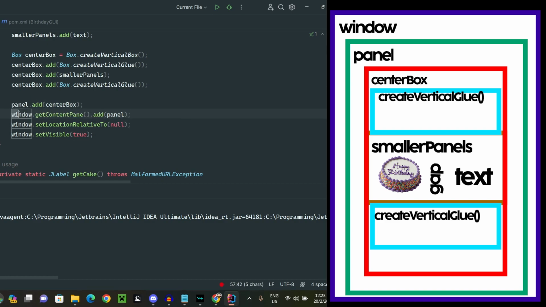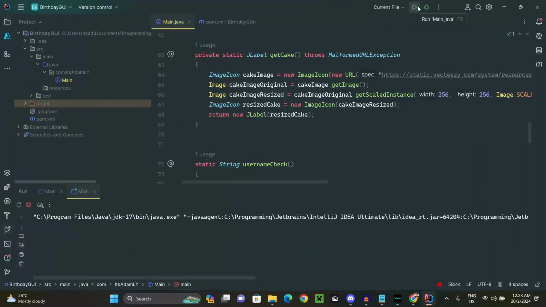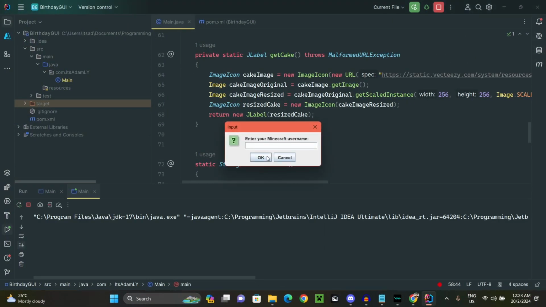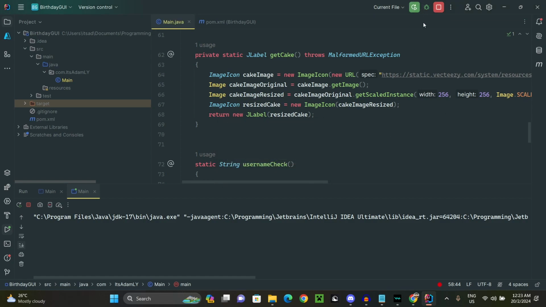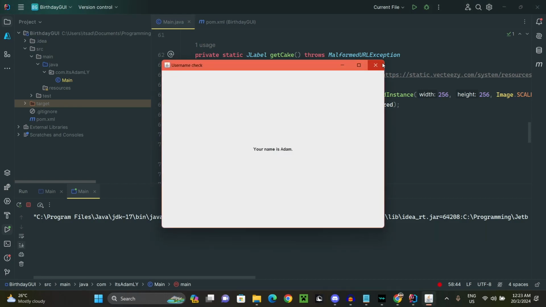And then if we try to run this, okay, if we don't do anything, there's nothing. Okay, and then if we press OK, you have not put your Minecraft username. So we are going to put Adam, for example. Your name is Adam. Okay, cool.